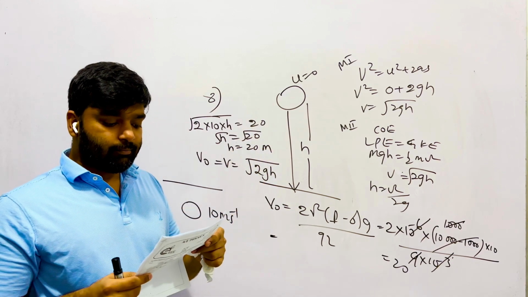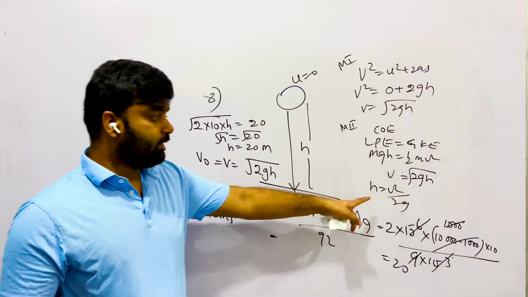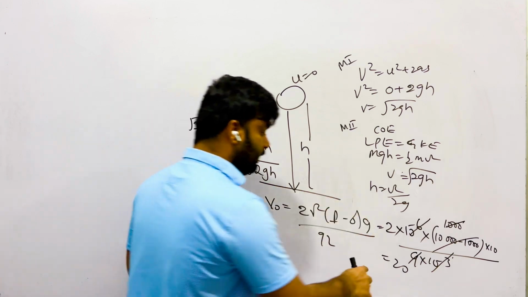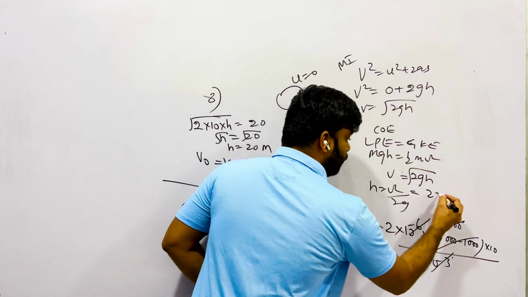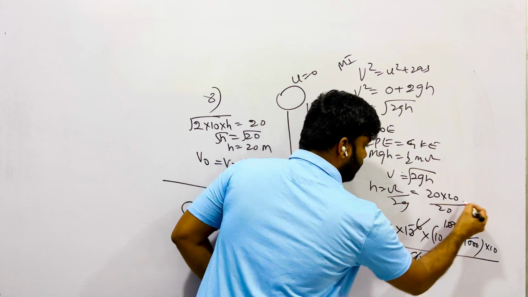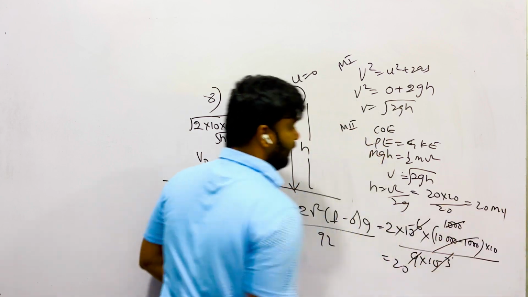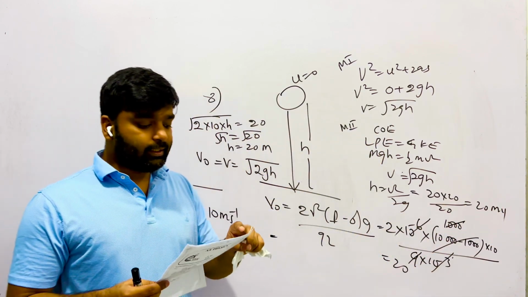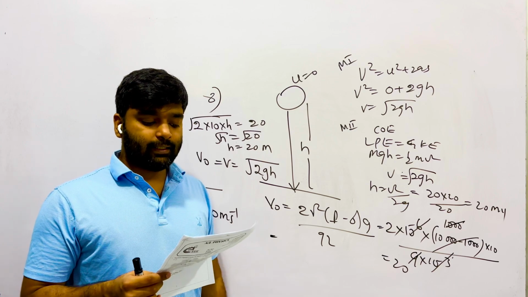Question number 8, answer is 30. Or you can use this equation, h is equal to v squared over 2g, as v is 20: 20 into 20 over 20 is equal to 20 meter. Anyhow, in both methods you can get it. Question number 8, answer is the third one.